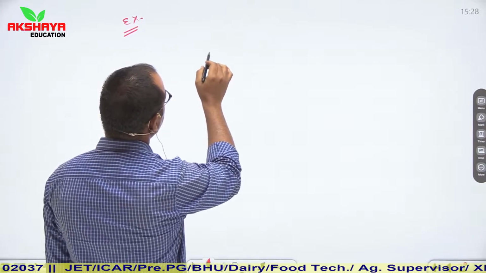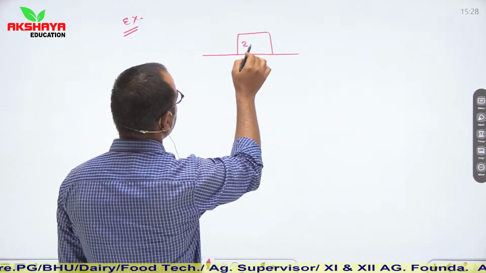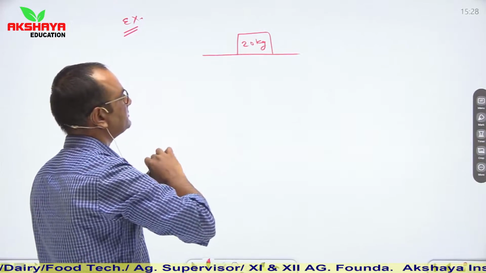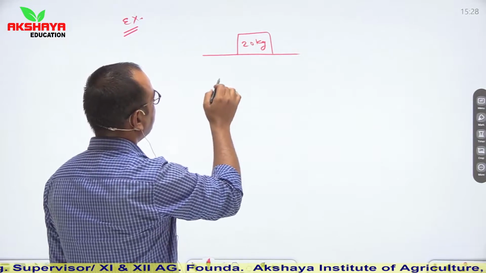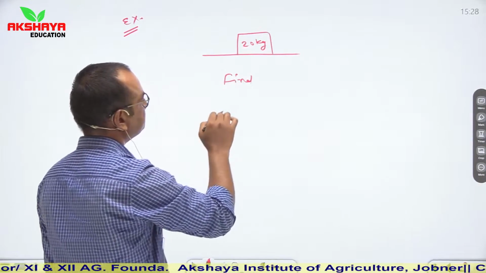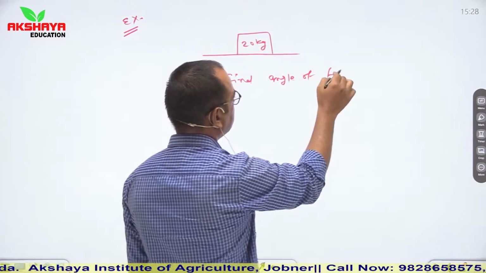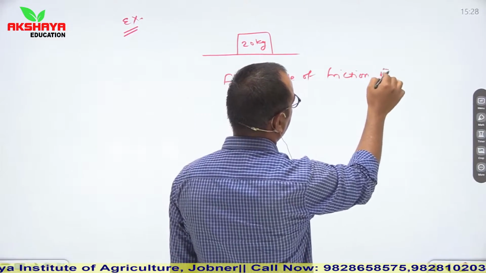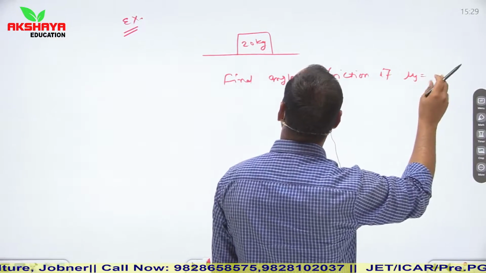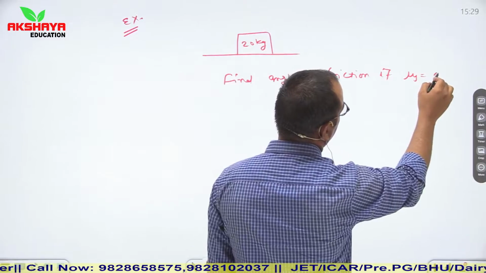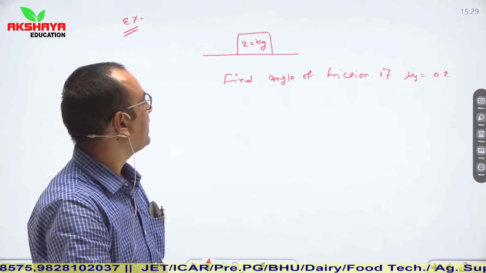This question is based on friction. Let us say this is a block of 20 kg mass. Here you have to find angle of friction if mu s is equal to 0.2. If mu s is equal to 0.2, then we have to find angle of friction.